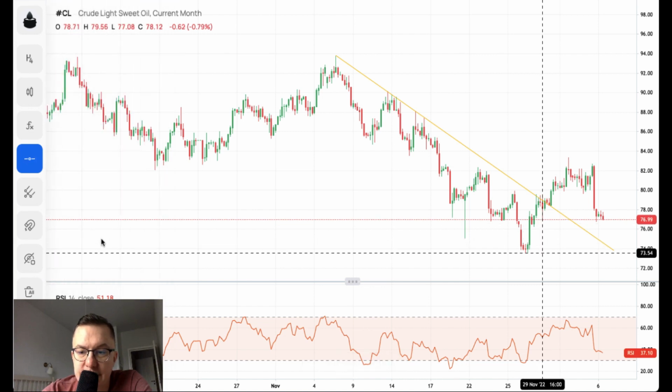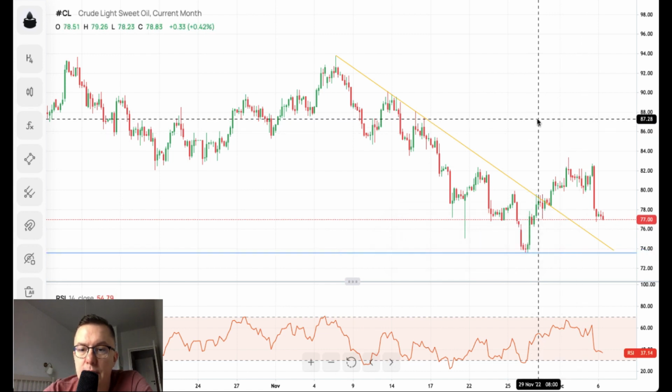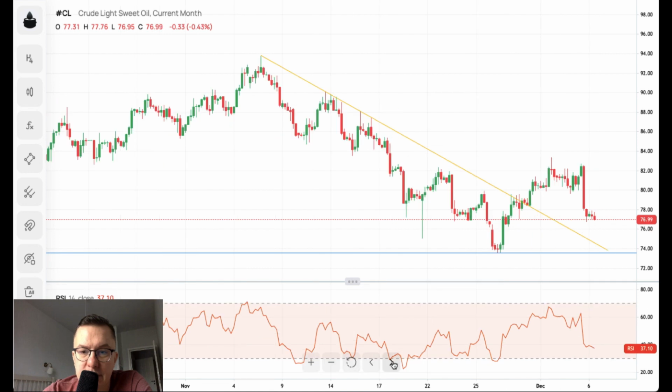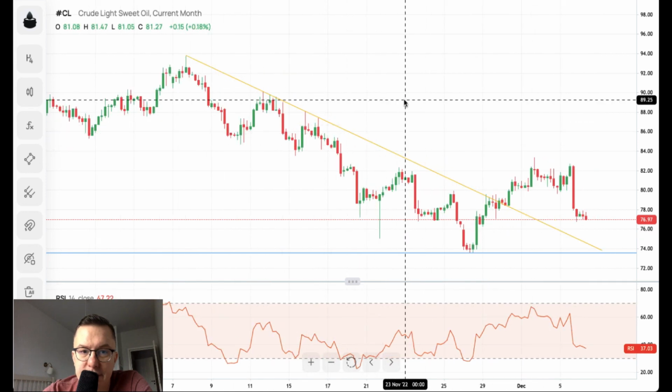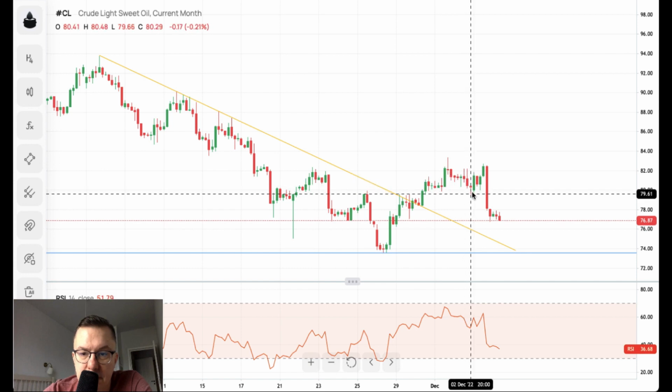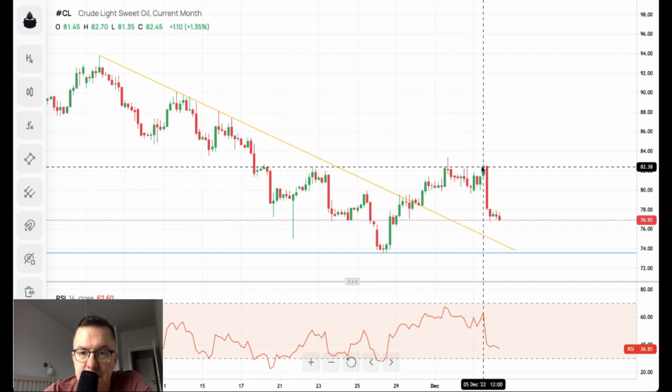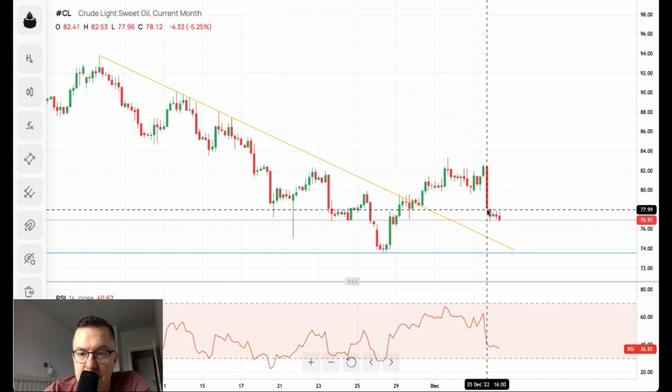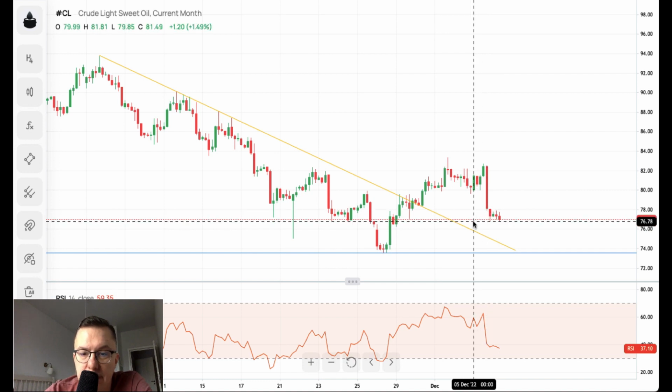The local support is 73.54. This is the support from where the upward movement was done, and if we zoom in, we can clearly see that the market recently made a pin bar here around the level of 83.33. Then you have the period of the down movement, ABC to the upside, a three wave bounce to the upside, of course, and then a big bearish engulfing pattern on the 4-hour chart, resulting in a slide towards the lows of 77.96, and right now we barely hold around the old technical support at 76.88,